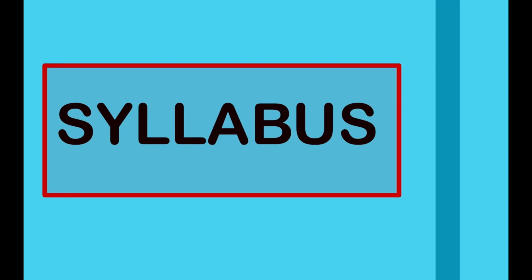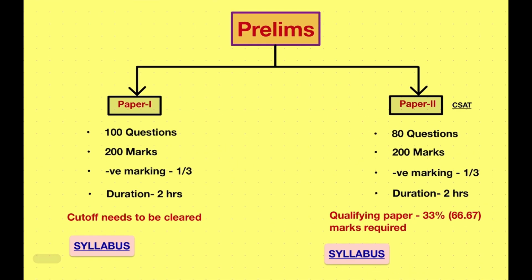So in today's video we are going to talk about the UPSC syllabus, pattern and its timeline. The timeline is for the aspirants who are going to give their UPSC in 2025. So let's start. The first exam which UPSC conducts is the prelims exam, and it consists of two papers, paper 1 and paper 2. Paper 1 consists of the topics related to GS and paper 2 is the CSAT paper.